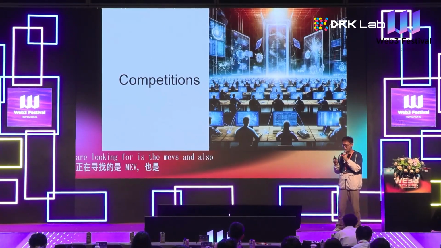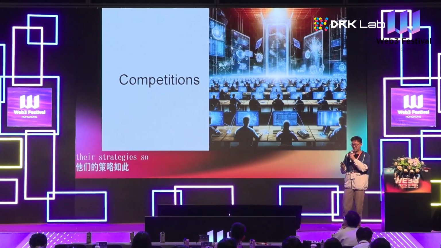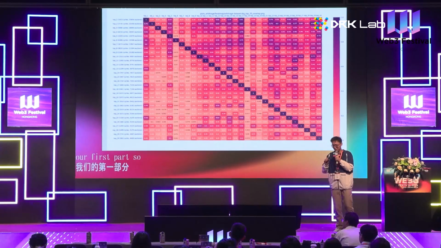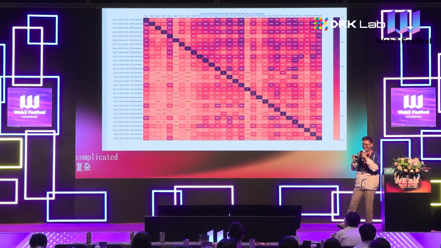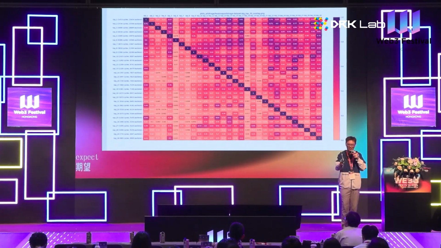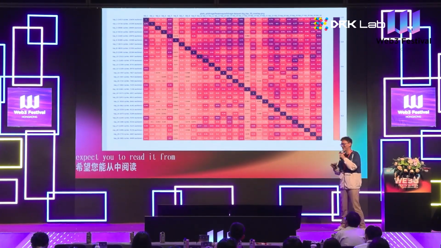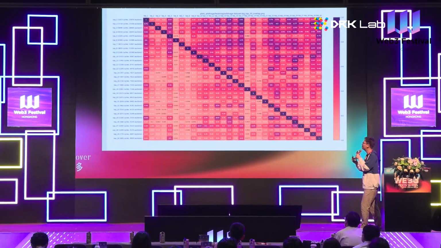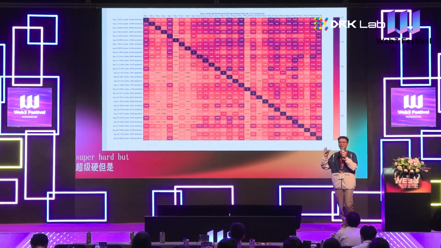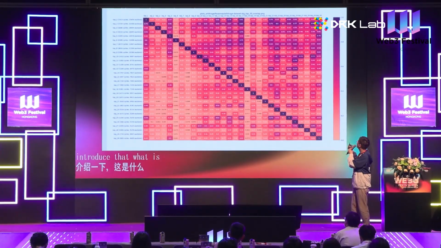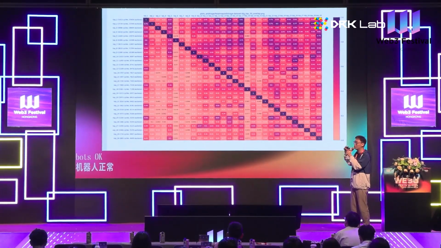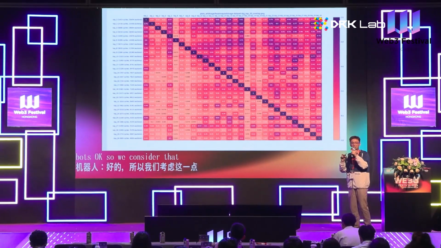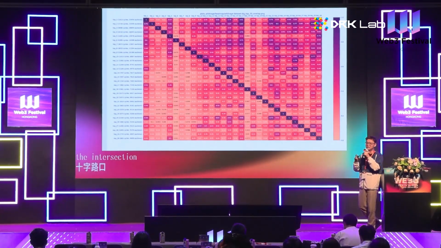So let's start with our first part. Where do these competitions come from? I know this is a super complicated graph, and I do not expect you to read it from the seat over there, because I know it's super hard. But let me briefly introduce what this figure represents. We list these top 30 bots, and we consider the intersection of the trading pairs that they're interested in.